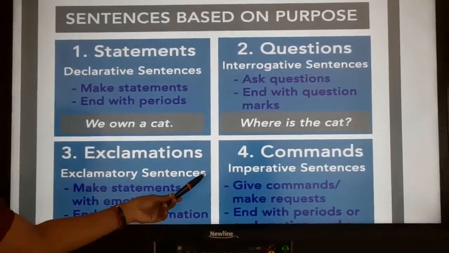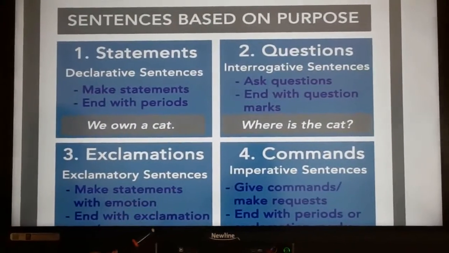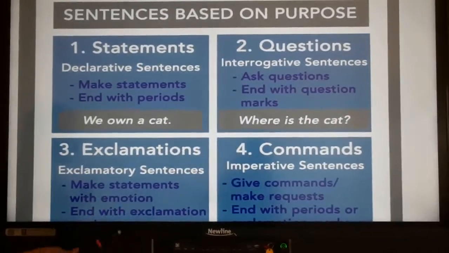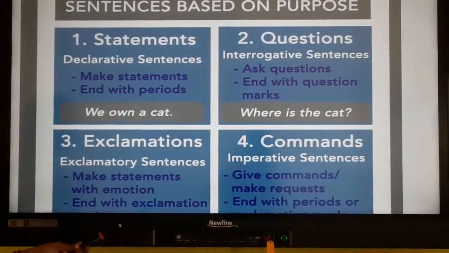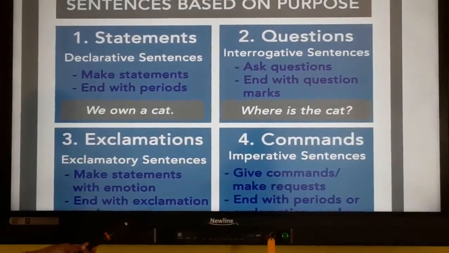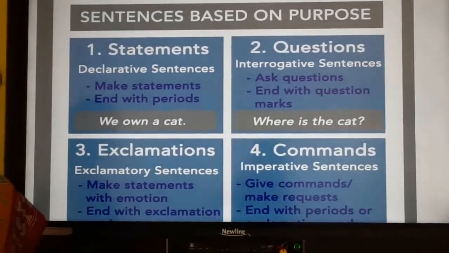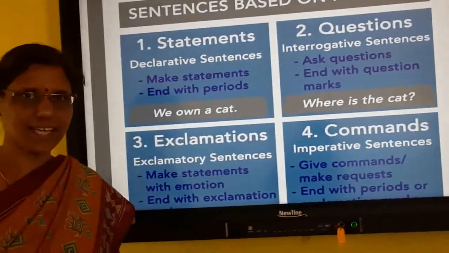Next is imperative sentence which gives a command or request. It mostly ends with periods or sometimes it also ends with an exclamatory mark. So these are the types of sentences. I hope you understand. Thank you.